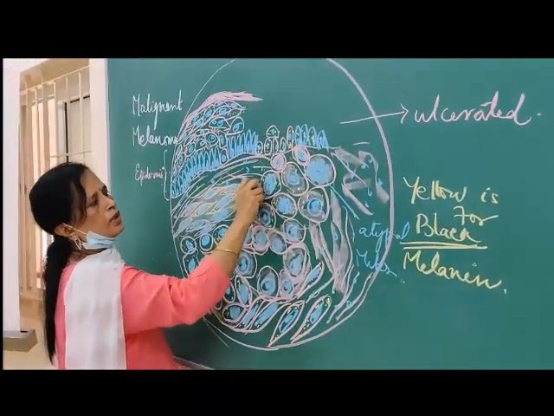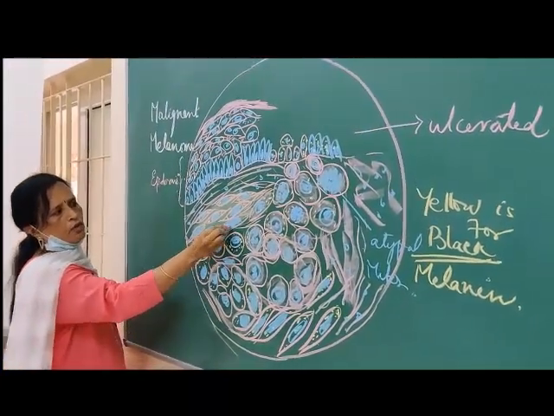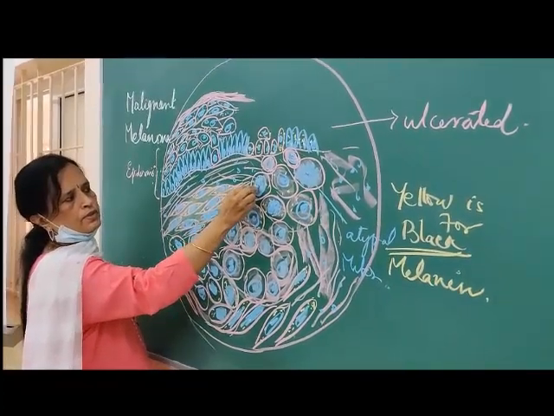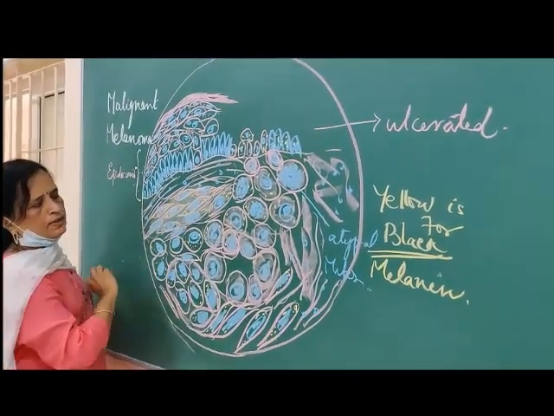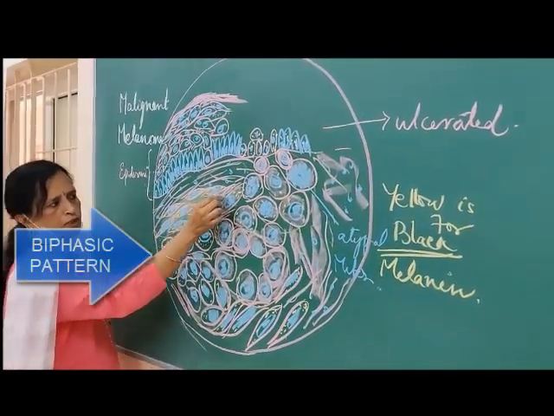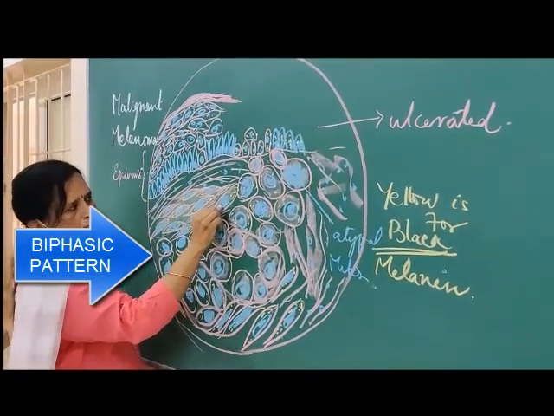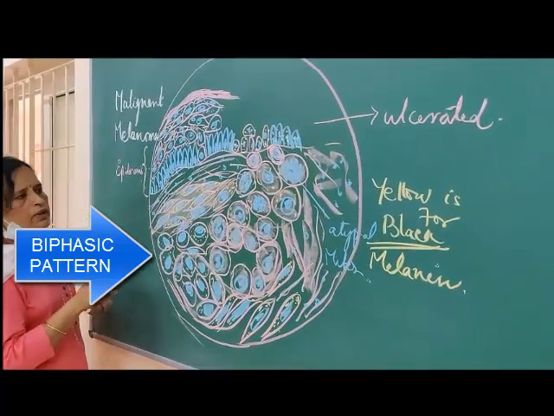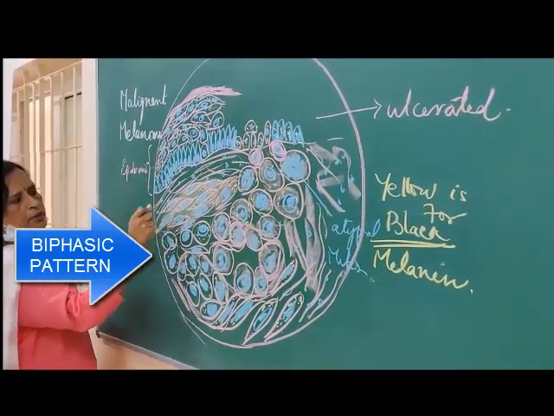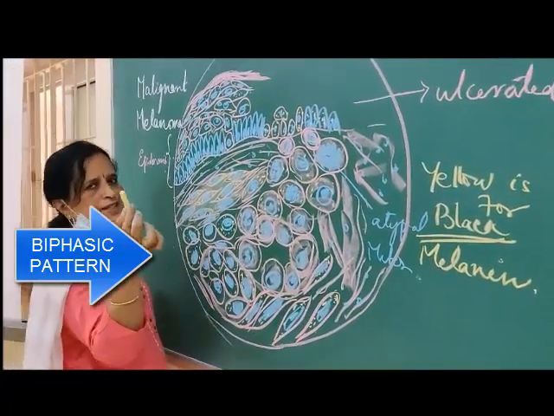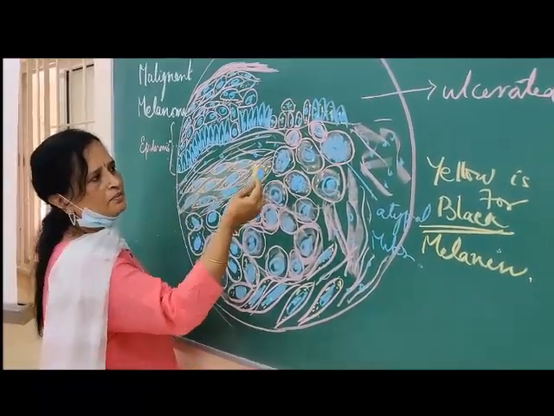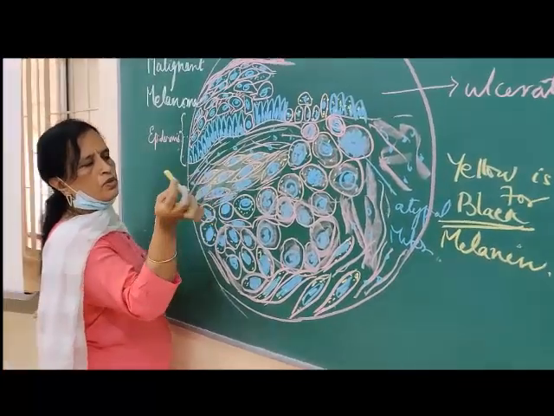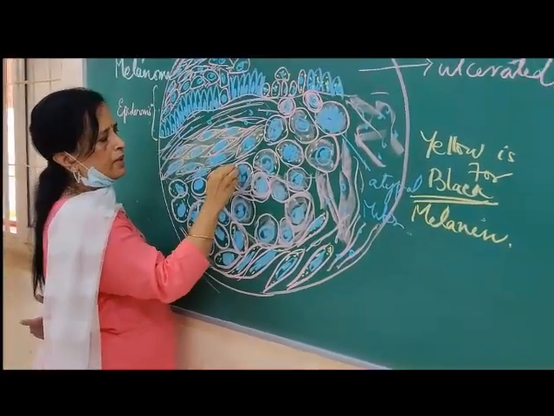No chance you can call them normal because they are all showing so much anisonucleosis or anisokaryosis, varying shape of the nuclei, high mitosis. Okay, everywhere you can show the mitosis. And all these cells have the pigment. Consider this as black because I'm writing it on a green board. I didn't know what to use. So use a pencil or a black pen.